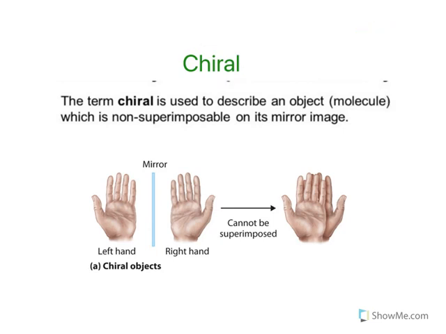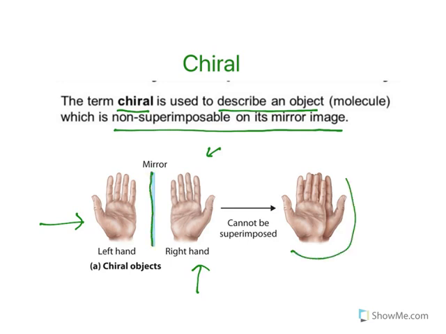Now, let us see what we mean by this. See, the term chiral is used to describe an object which is non-superimposable on its mirror image. Look at this. These are our left hand and right hand. Both of them are very similar. We have 5 fingers, a thumb and remaining fingers, but they are mirror images. This is what is meant by non-superimposability. If you put one hand on another, see, the thumb is coming here, this thumb is coming here.